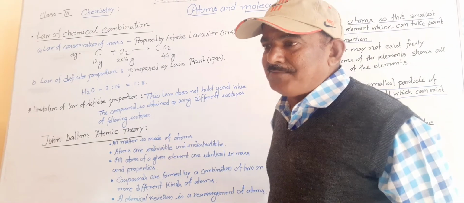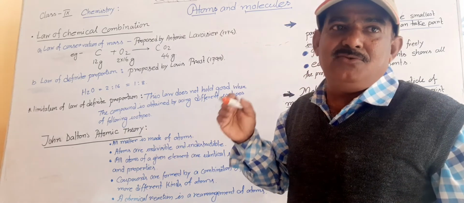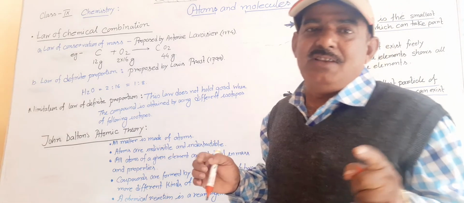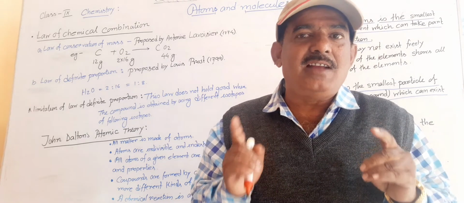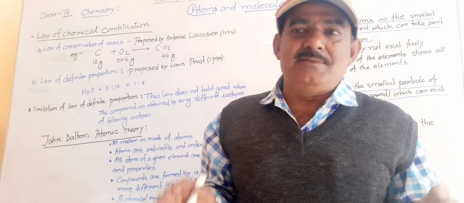First we should know that all atoms have 1, 2 or 3 electrons in the last orbit. That's why all atoms always try to become an inert gas. So what is the inert gas? All inert gases have 8 electrons in the last orbit, except helium. That's why they do not take part in a chemical reaction.